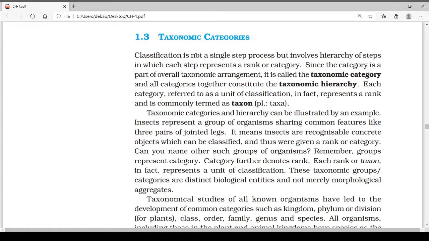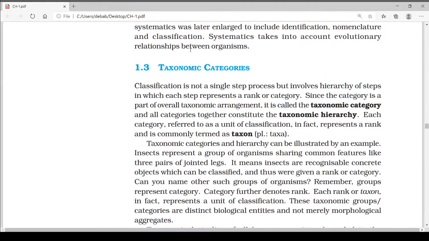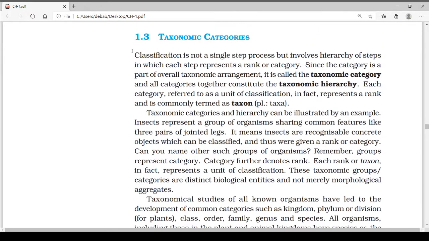Today this is the fourth video on the first chapter, that is the living world. And today, we will start from the topic taxonomic categories. In our last topic, we have studied systematics also, and here, taxonomic categories.